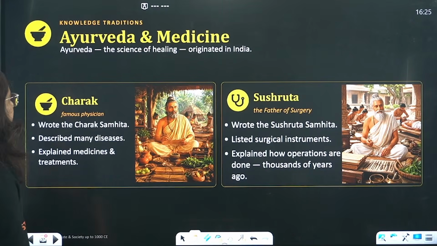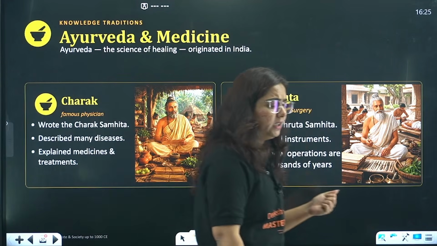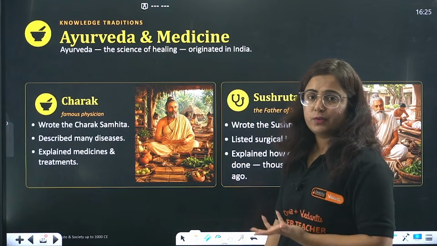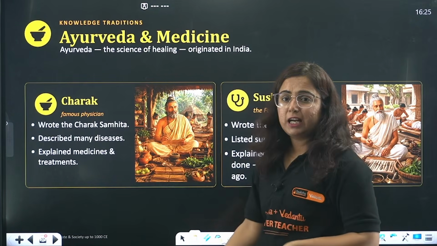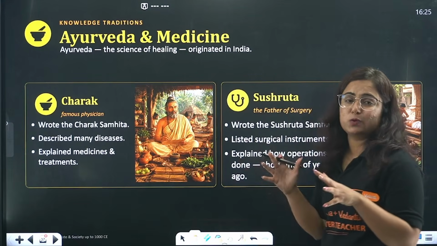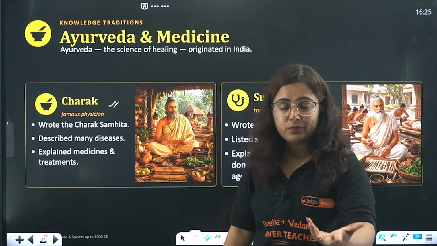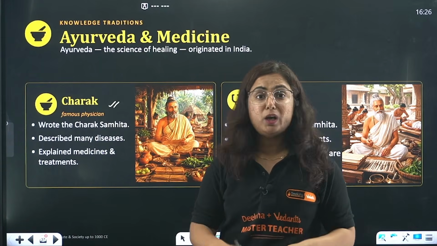Even Ayurveda, we know that India is basically the birthplace of Ayurveda, yoga, medicine, right? So the science of healing originated in India, and two personalities are associated with it. Great personality Charak, who wrote Charak Samhita. Samhita is basically an encyclopedia. Okay, encyclopedia of what?